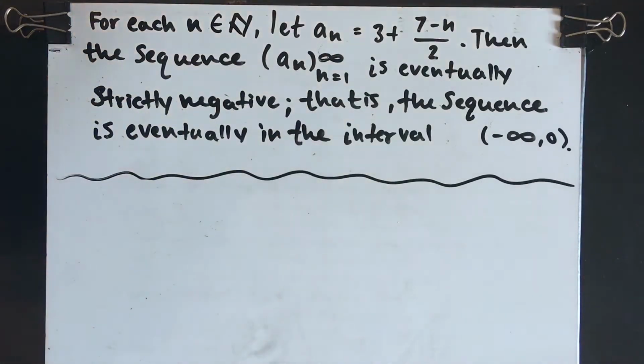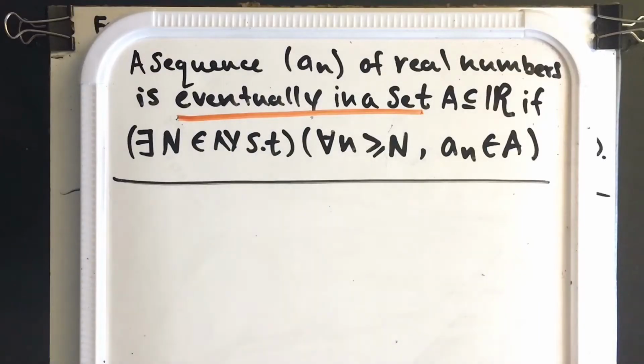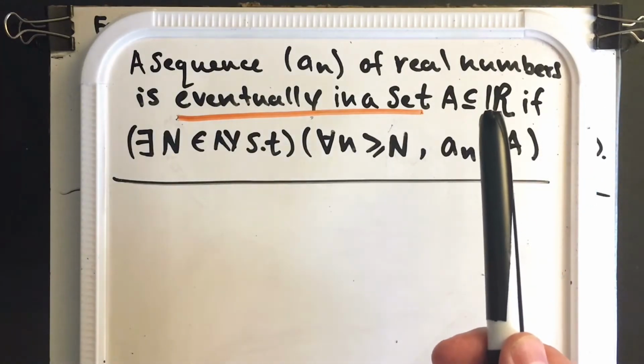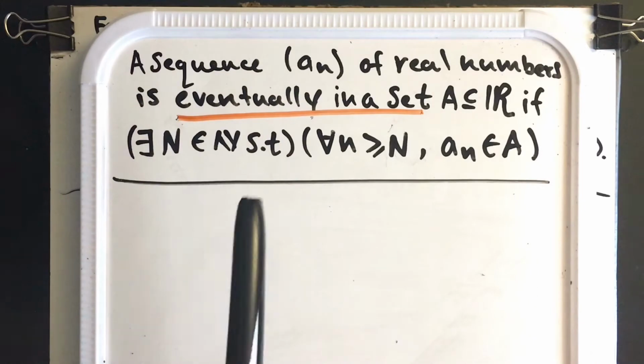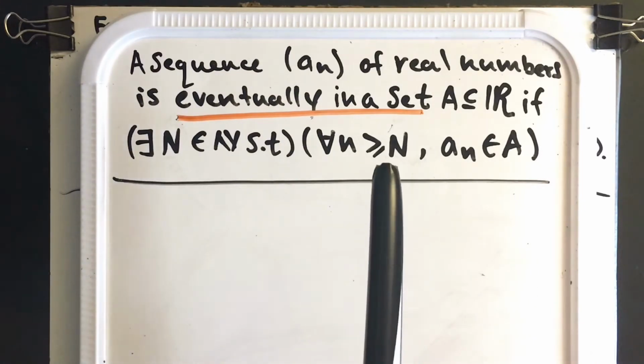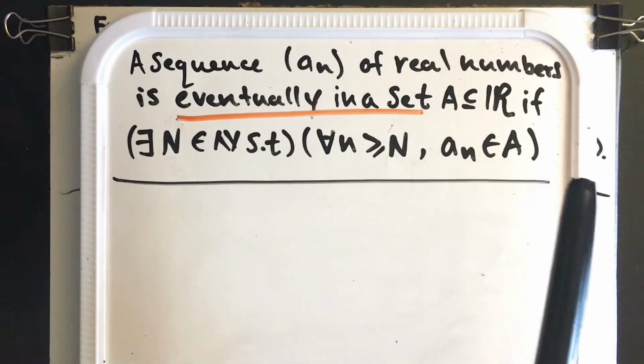To prove this, we'll need to use the following definition. A sequence a sub n of real numbers is eventually in the set A, which is a subset of the real numbers, if there exists a natural number capital N, such that for all little n greater than or equal to capital N, our sequence is in the set A.